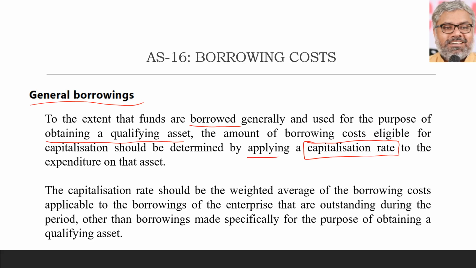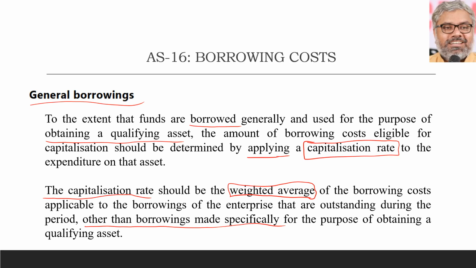So what we have to do is apply something called a capitalization rate to the amount that has been invested on that asset, or capital expenditure which has been spent on that asset. Then another point comes naturally, what is capitalization rate? That is not a big deal. It is nothing but the weighted average of the borrowing costs. So we should calculate the weighted average of the borrowing costs applicable to the borrowings of that enterprise that are outstanding during the period, other than, of course, the borrowings which are made specifically for the purpose of obtaining a qualifying asset.